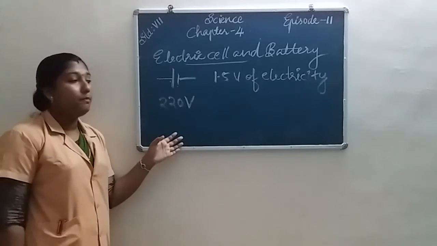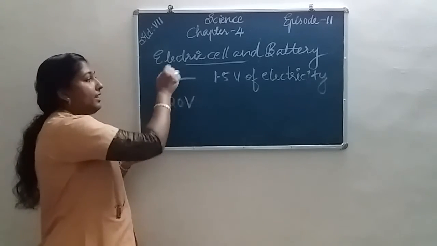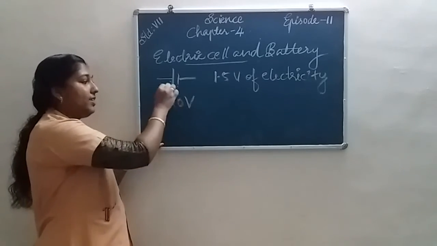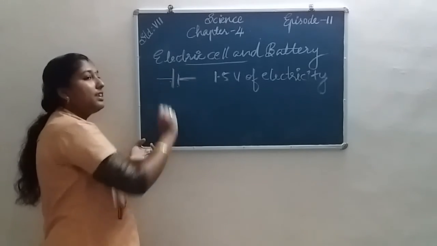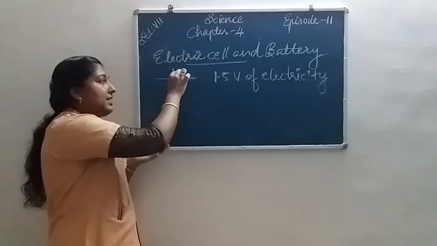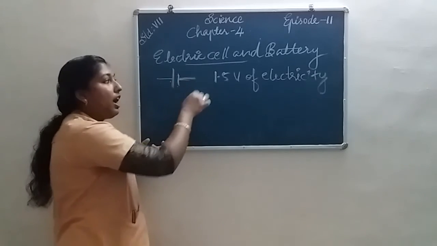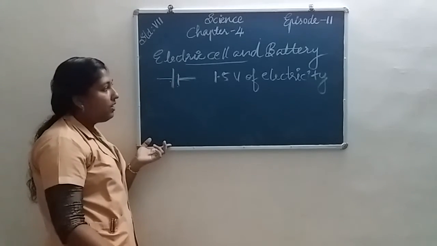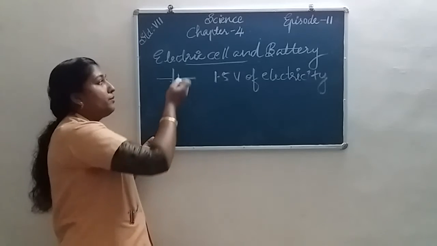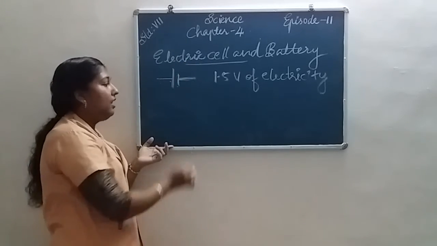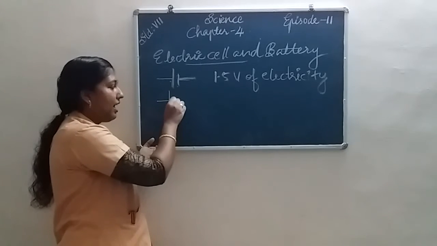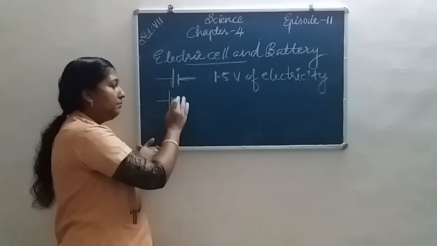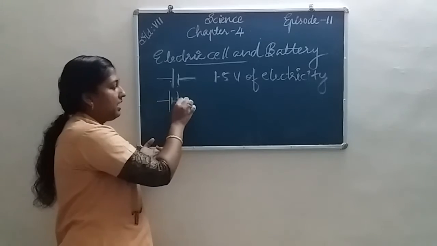Higher voltage can be obtained using electric cells if we arrange these cells in series. If we need a higher voltage, we arrange the cells in a series manner.